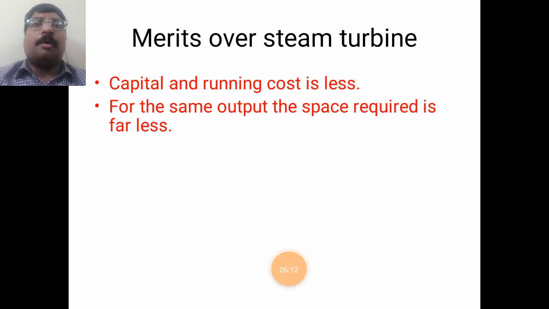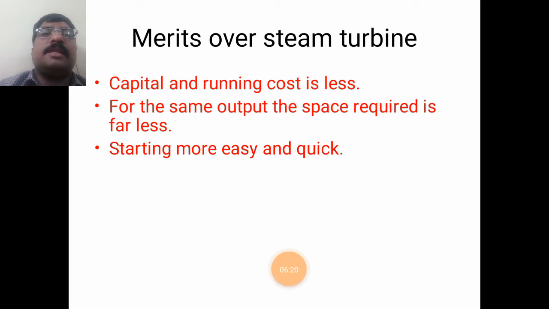But with the same output, gas turbine plants occupy very little space. Next, starting is easier and quicker, because just by running the compressor, work is generated.